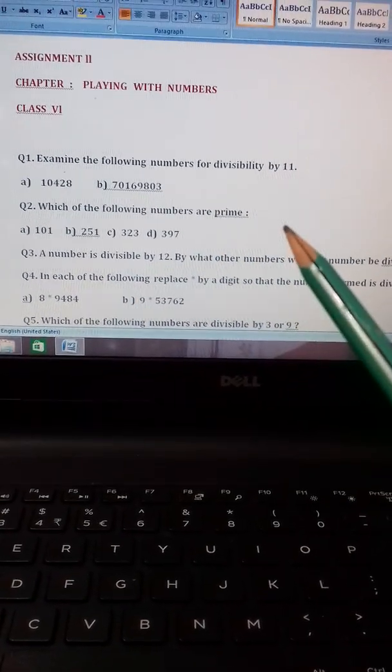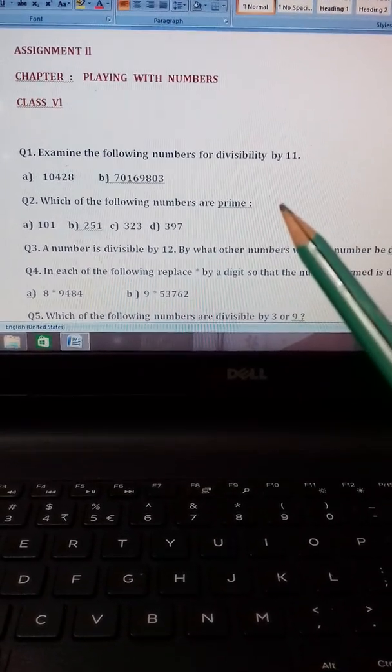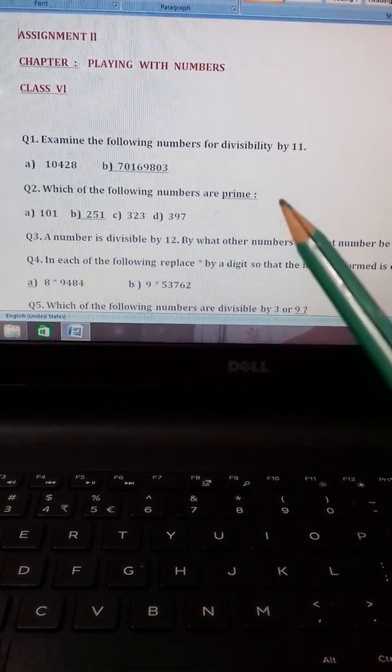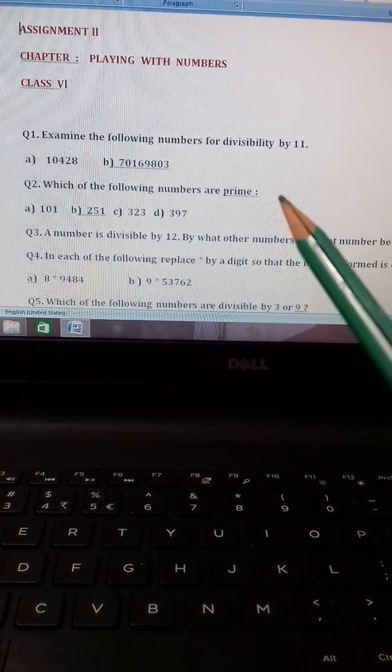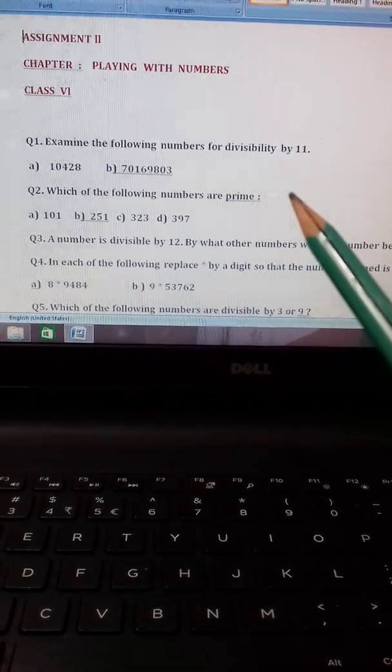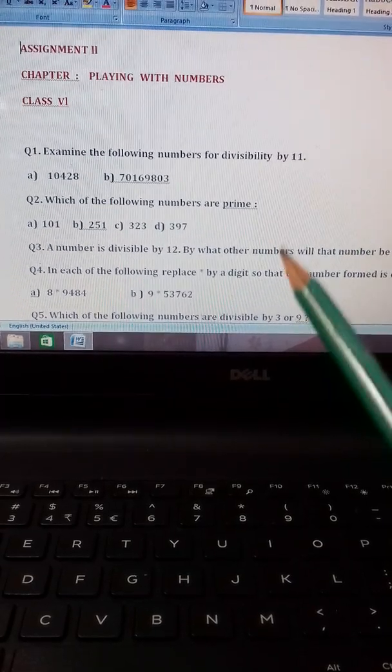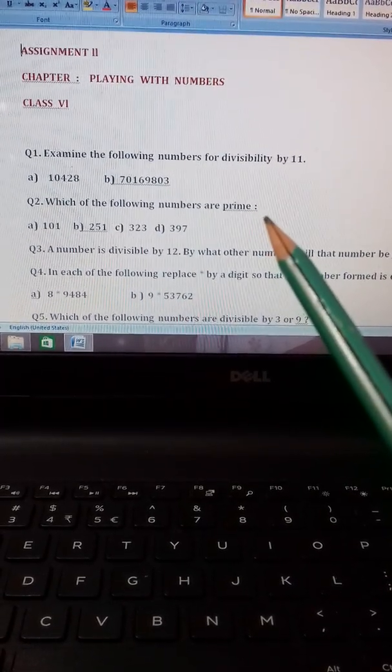Here, in total, I think 10 questions are there. These are some additional questions. It is not from your textbook. The exercises in the textbook, you can solve by yourself if you solve these assignments. Clear or not?